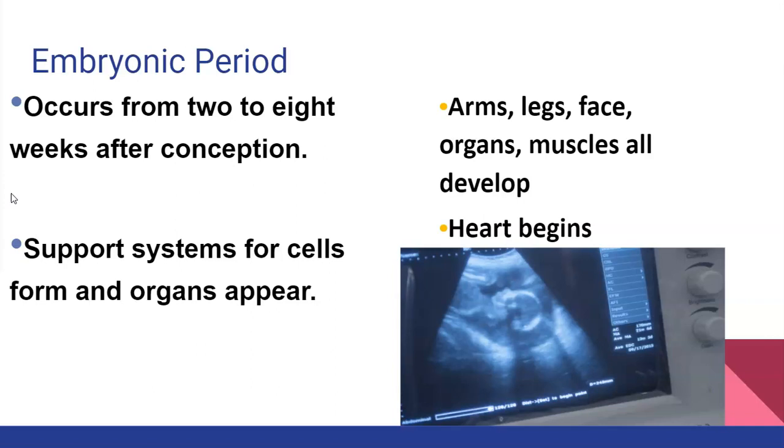So during the time between 2 to 8 weeks after conception, when you go to the doctor to get an ultrasound and you get the sonogram, that's pictured here, you're able to see more of the face and the legs and arms during this time, because that's when those parts of the body start to develop.